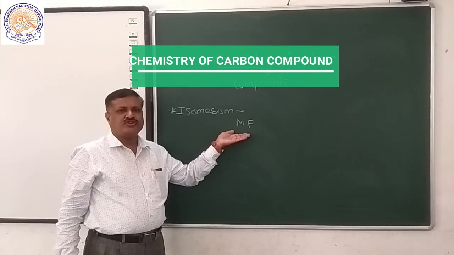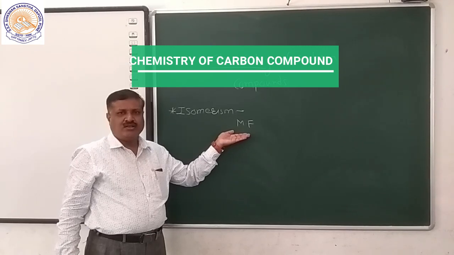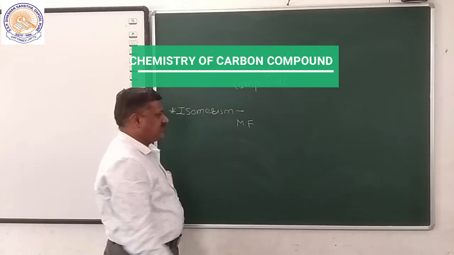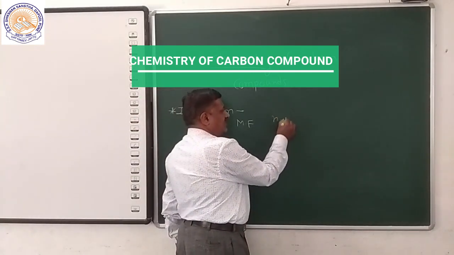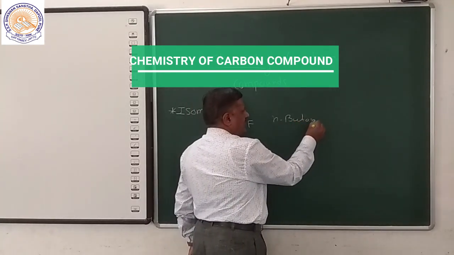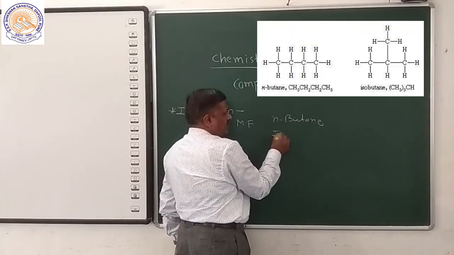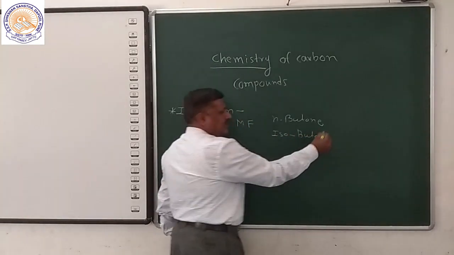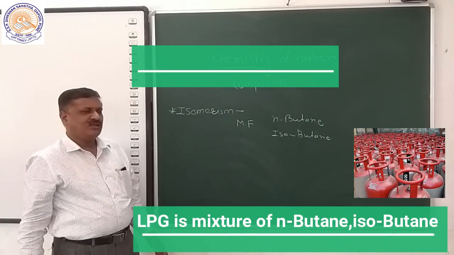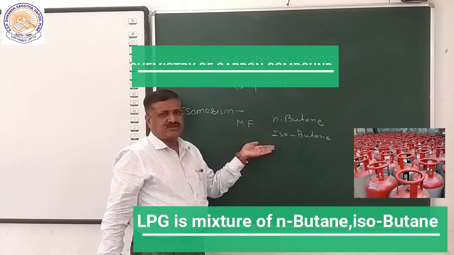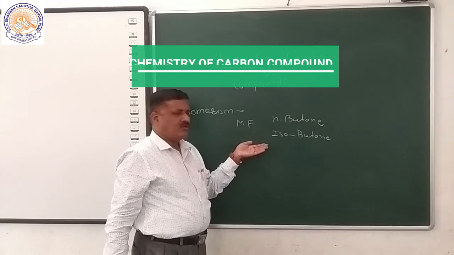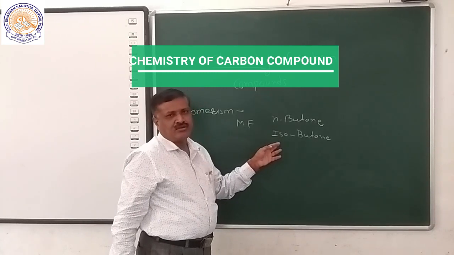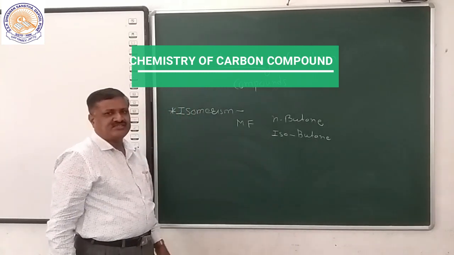Already we learned the first isomerism of alkanes is in butane. Butane has two isomers: n-butane and isobutane. The mixture of n-butane and isobutane is called LPG, liquefied petroleum gas. We use it daily in the kitchen, and that gas mixture is nothing but n-butane and isobutane.